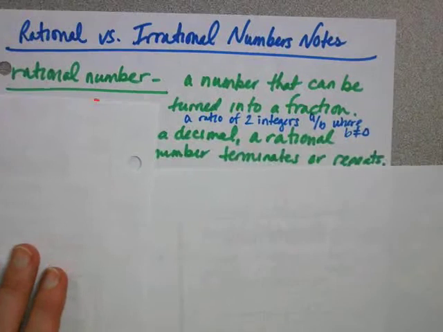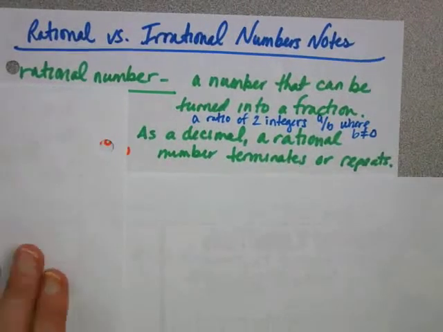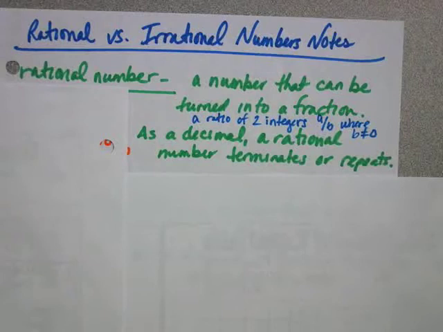Also, as a decimal, a rational number terminates, which means it ends, or it repeats. It's the same thing over and over and over and over. It's the same kind of pattern.